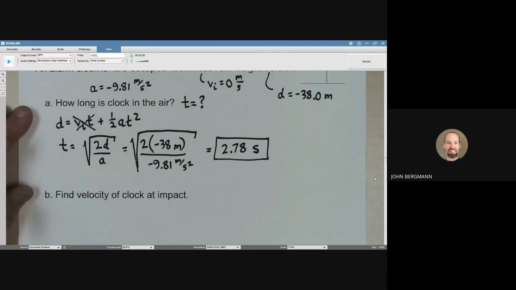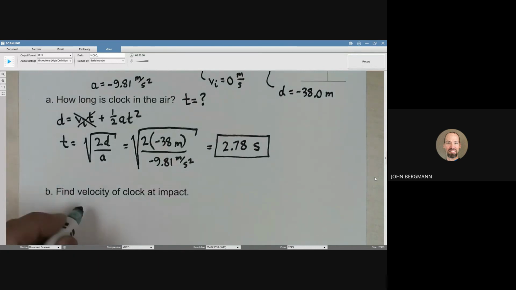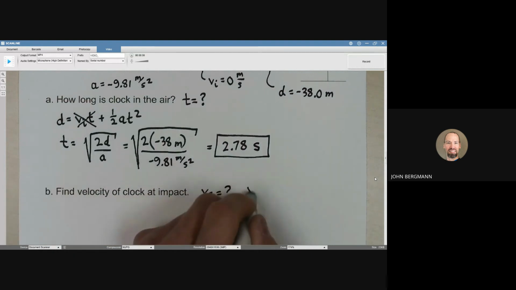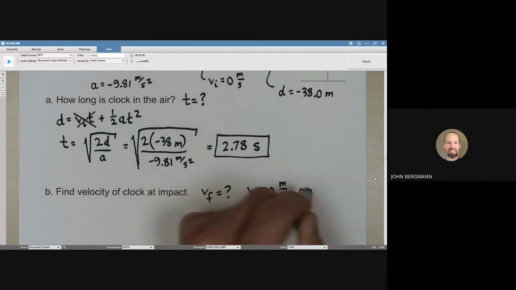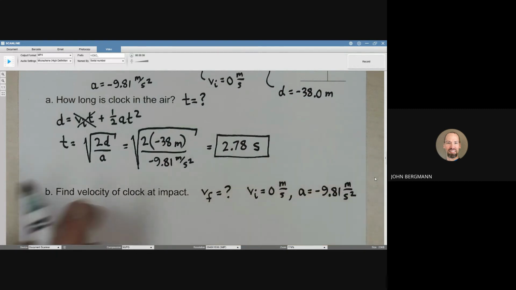Letter B, find the velocity of the clock at impact. That sounds to me like a V final. And what do we know? We know V initial is 0. We know the acceleration. We've chosen downward to be negative, so we're going to say negative 9.81 meters per second squared.